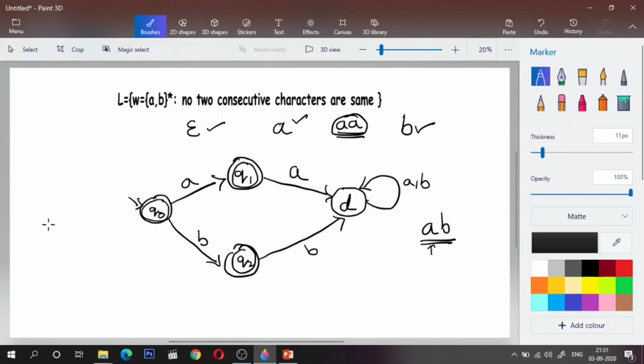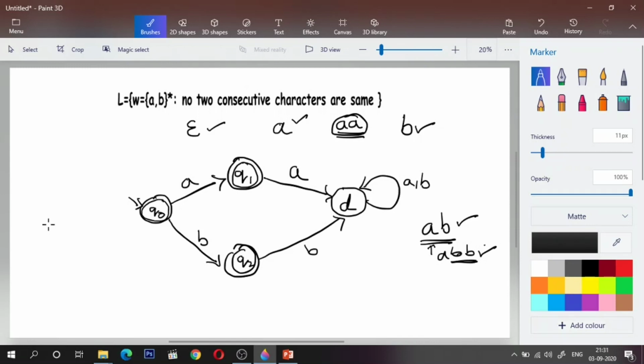If I go back to Q0, what is the problem? Of course this will be accepted. But if I encounter one more B after that, then I will end up in Q2, which is marked as accepting. But here I have two consecutive characters which are the same, so I cannot go to Q0, right?